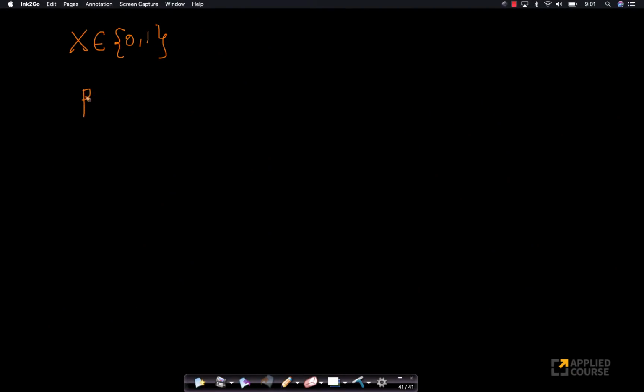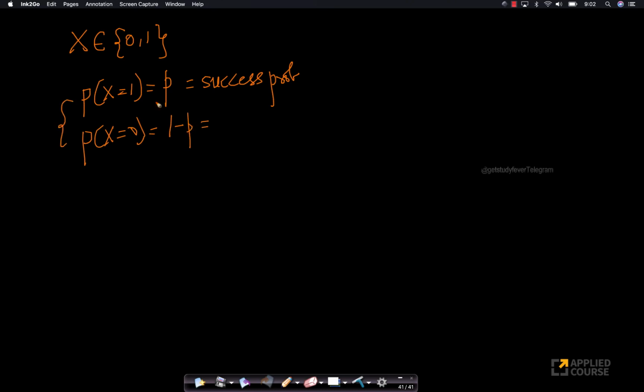And the probability that x equals 1, let's give it a special name, p, or success probability. Since I have two distinct outcomes, I can call them 0 and 1. And the probability that x equals 0 will be 1 minus p. Obviously, because there are only two outcomes, these two probabilities have to sum to 1. This is often written as q, and this is called the failure probability.